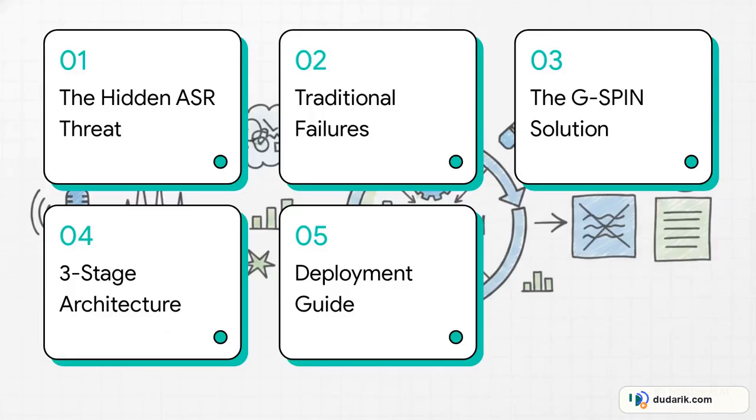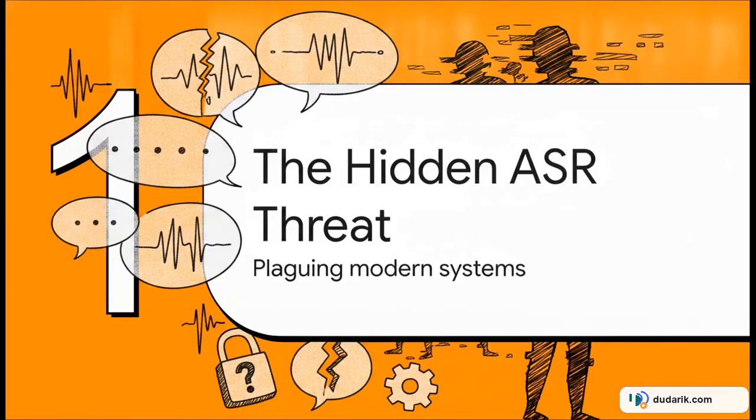So here's our roadmap for today. We'll cover the hidden ASR threat, traditional correction failures, the GSPIN solution, its three-stage architecture, and finally, a developer deployment guide. All right, let's dive right into section 1, the hidden ASR threat.